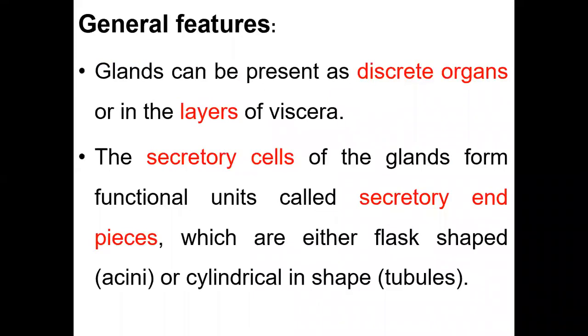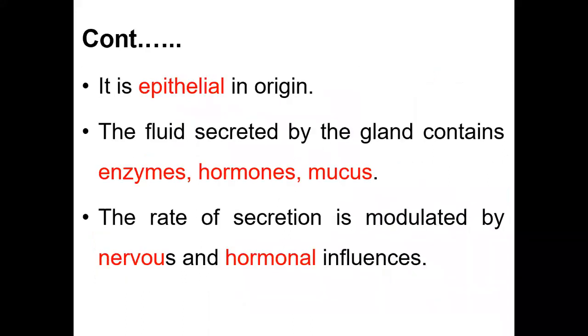General features of glands. A gland can be present as a discrete organ or in the layers of viscera. The secretory cells of glands form functional units called secretory end pieces, which are either flask-shaped or cylindrical in shape. It is epithelial in origin. The fluid secreted by the gland contains enzymes, hormones, mucus. The rate of secretion is modulated by nervous and hormonal influences.